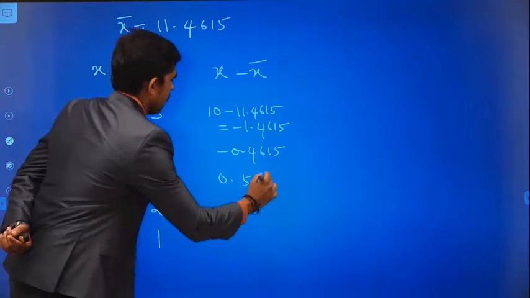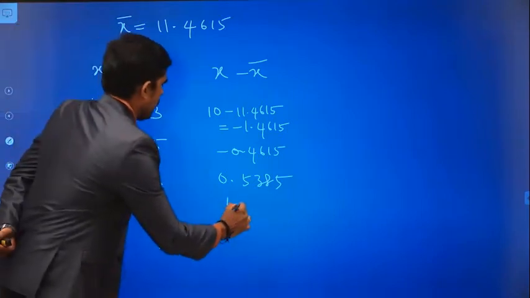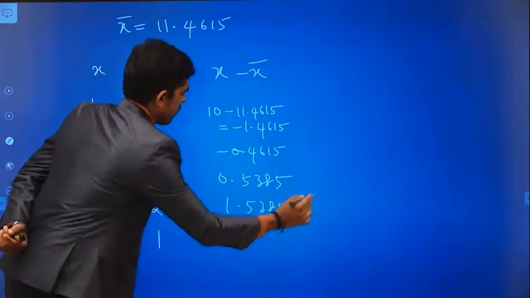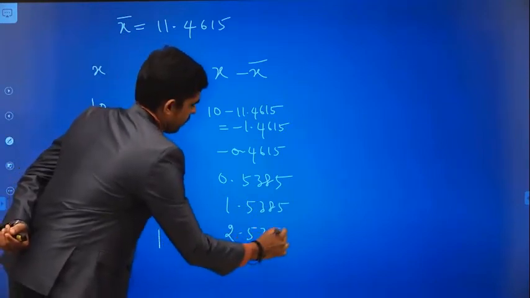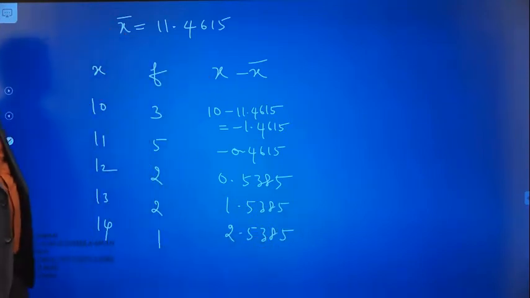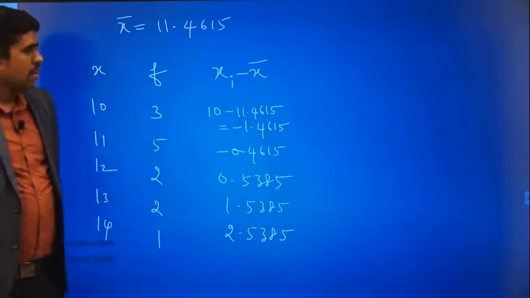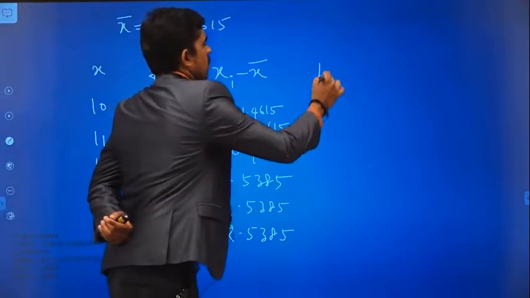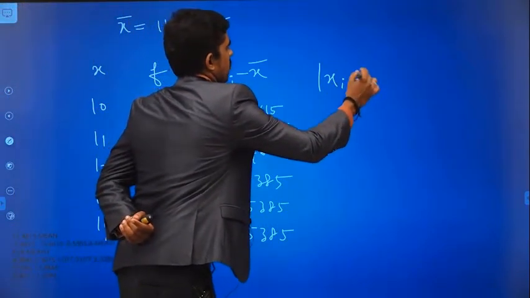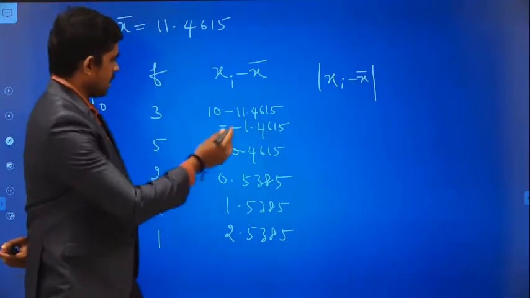0.5385, 0.5385. You can check these values. Next 1.5385, then 2.5385. So these are all the values of xi minus x bar. Now I need the absolute value of this. Absolute value means modulus of xi minus x bar, which means the positive value of xi minus x bar.